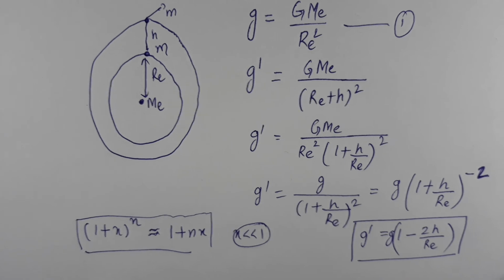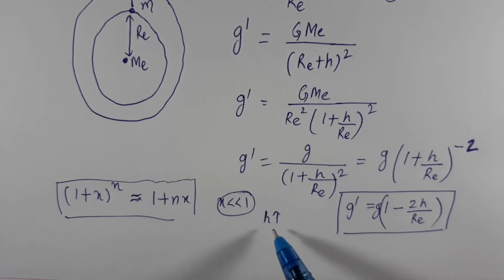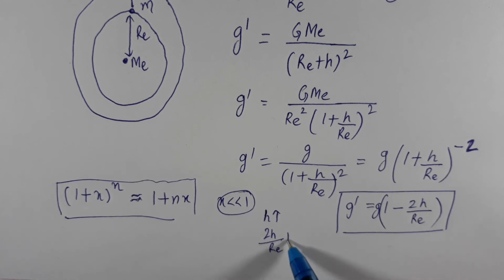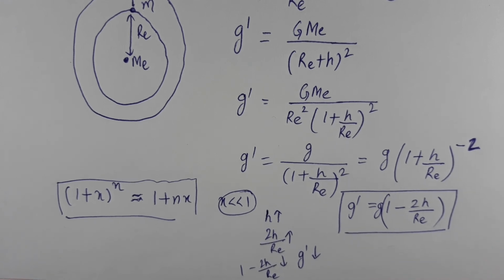Now as h increases, 2h by R_E also increases, so 1 minus 2h by R_E will decrease and g dash will decrease. The one thing: as you go to a height, g dash will decrease.